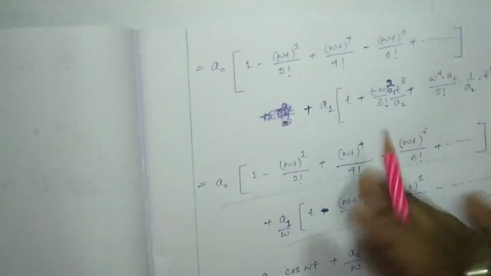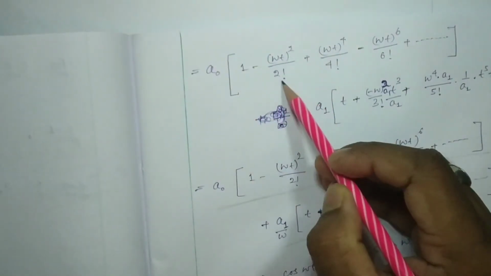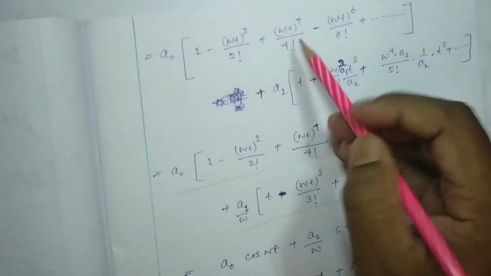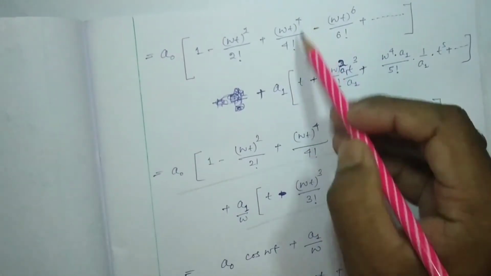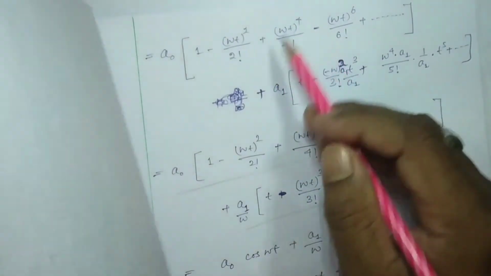Then the next term will be omega t to the power 4 by 4 factorial, because this is positive.